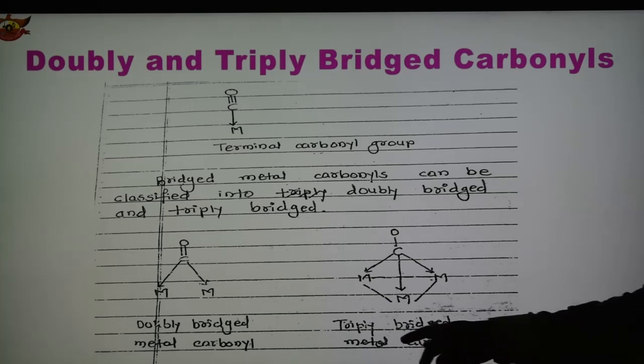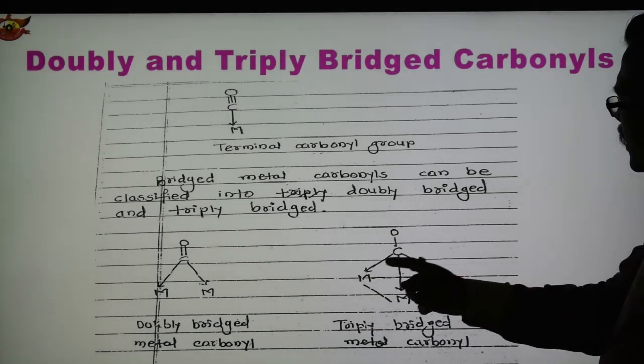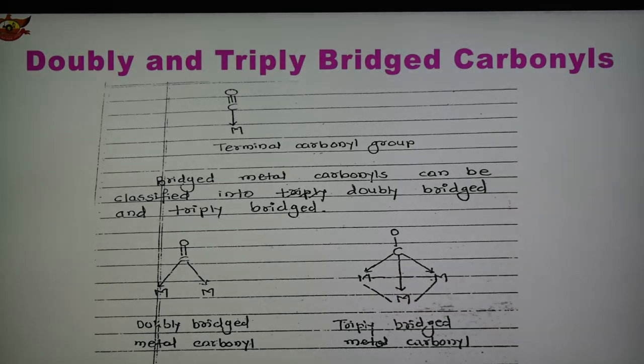Sometimes there are also triply bridge metal carbonyls. So this CO is attached to 3 metals, 1, 2 and 3 in this way. So doubly and triply bridge metal carbonyls are also there. So these are the types of the bridge metal carbonyl, doubly and triply bridge. So terminal carbonyl and bridge carbonyl are the two important types of the metal carbonyl.